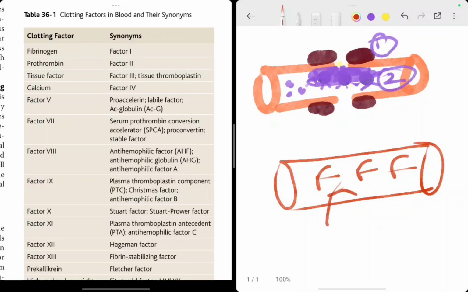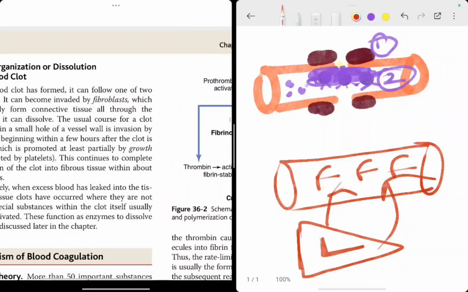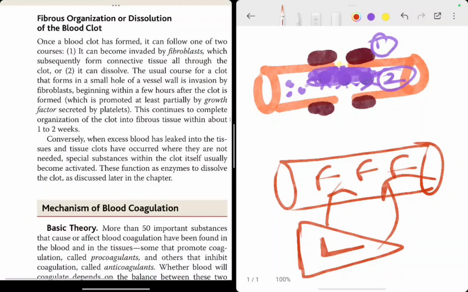They come inside the blood vessels with the help of the liver. The liver synthesizes these factors and they come into the blood vessels, and they are normally there. But when the blood vessel ruptures and gets severely injured, these factors get activated and they form a blood coagulation. So now the process of coagulation starts. That's the third mechanism. And the fourth mechanism is